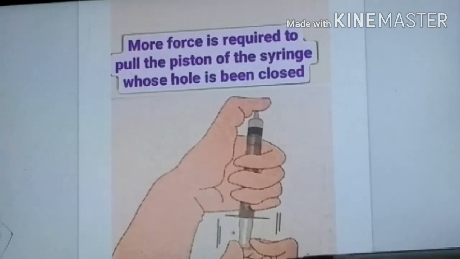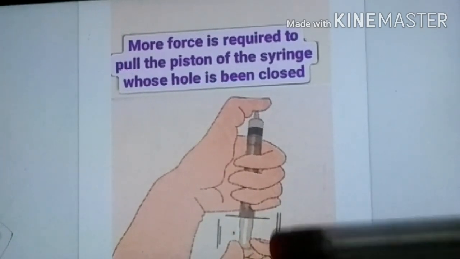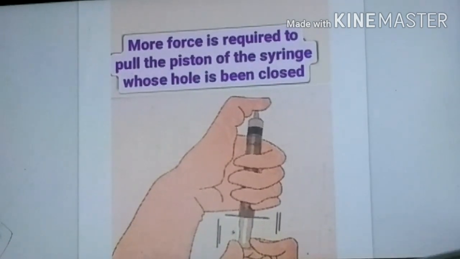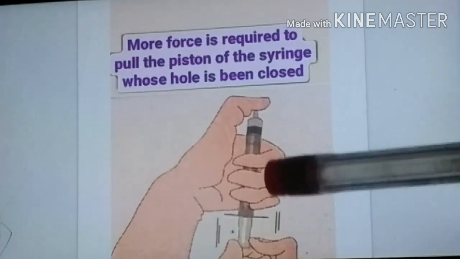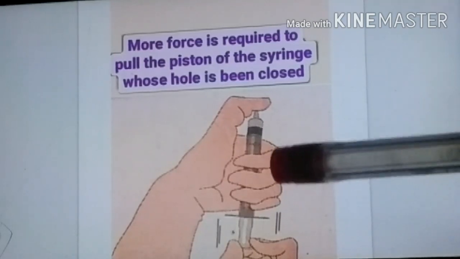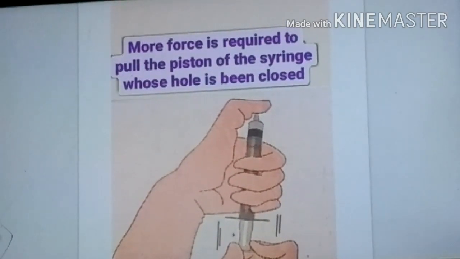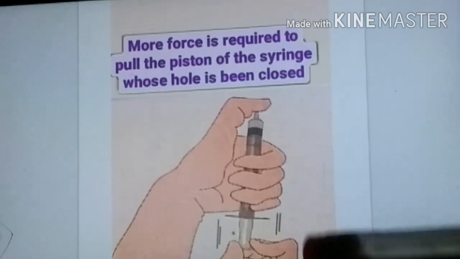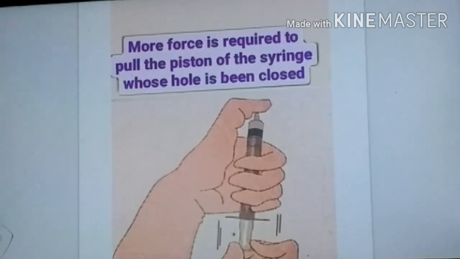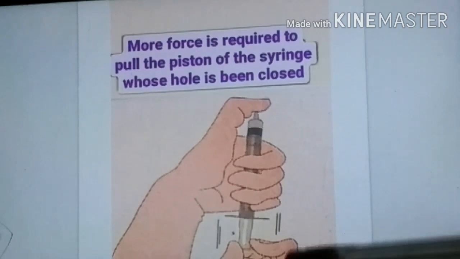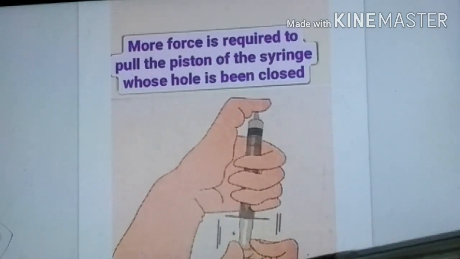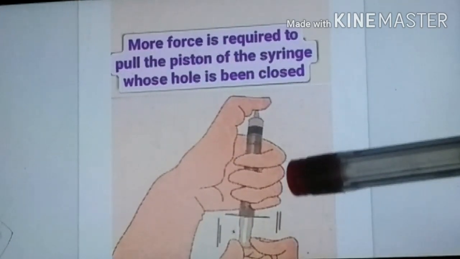Why? Because the air molecules hit the piston, and there is more space in the injection syringe when we pull out the piston. Then the air molecules hit the piston, and the piston automatically goes inside.